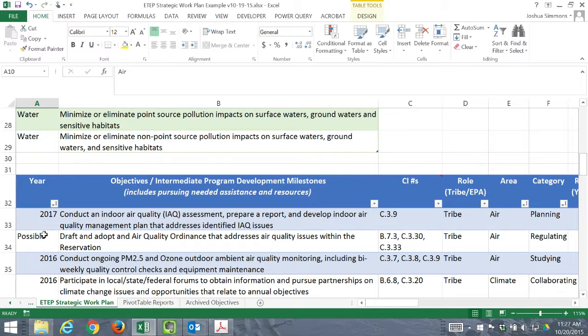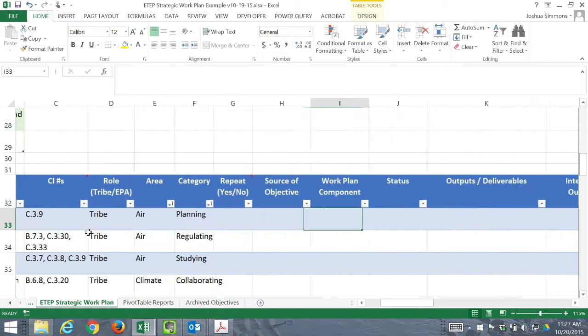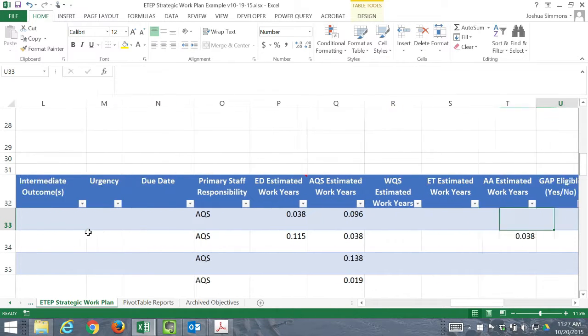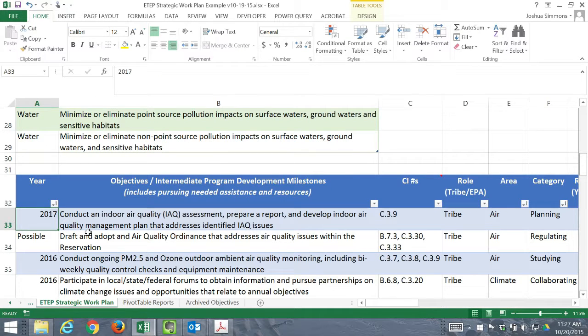But let's say September, the ideal time would be September of 2016 when this plan would be updated. The 2016 activities would be archived. The 2017 activities would be updated. And at the same time too, it may be helpful to estimate the employee staff time for each objective for 2017. And this will help when you're preparing your GAP grant work plan for fiscal year 2017 to 2018.